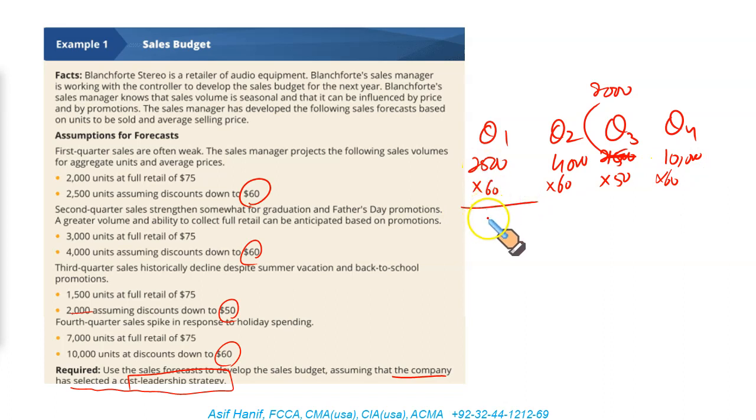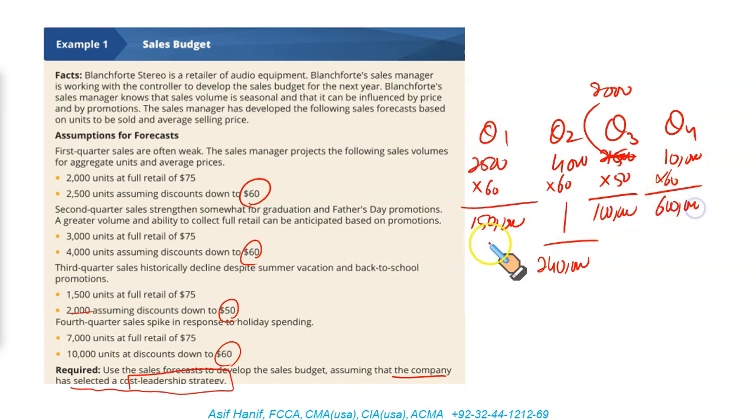So if you multiply 2500 with 60, it's going to be 150,000. 4000 times 60, that's going to be 240,000. 2000 times 50 is going to be $100,000, and 10,000 times 60, that is $600,000. If you add all these, you will get your annual sales figure, which is going to be $1.09 million. That's how you set up your sales budget.